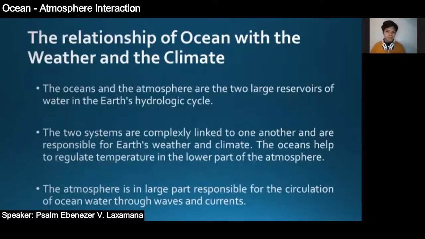Now, the atmosphere is in large part responsible for the circulation of ocean water through waves and currents. Kita niyo yung give and take ng ocean and the atmosphere. Give and take sila, diba? Ang ocean, nagbibigay siya ng tubig sa atmosphere at ang atmosphere, nagbibigay siya ng tubig sa ocean through waves and currents and through rains din, syempre. Like thermodynamic nga, di ba? Thermodynamic, nagbibigayan sila ng energy para magkaroon ng balanse or nagbibigay sila ng energy para ma-maintain yung temperature ng Earth. Umiinit, lumalamig, umiinit, lumalamig. Climate, seasons, di ba?